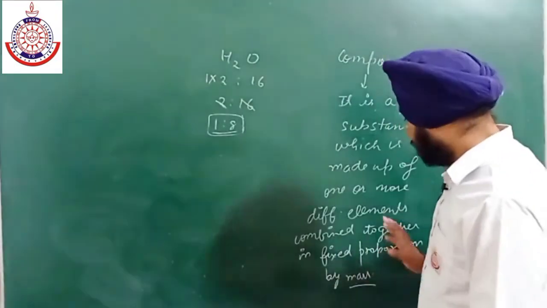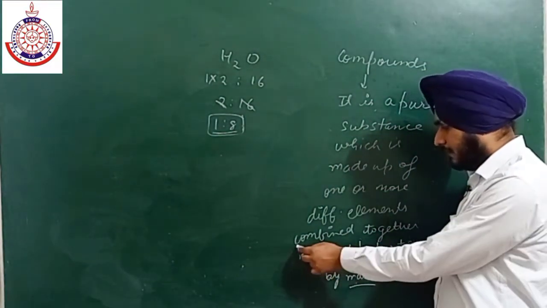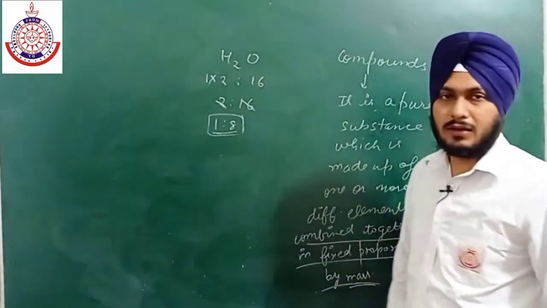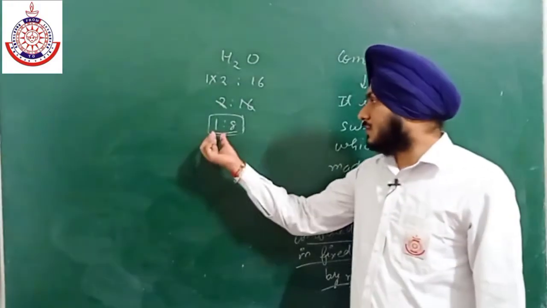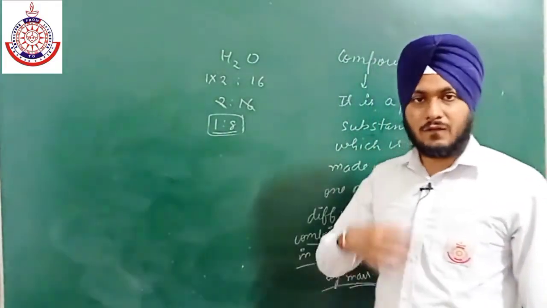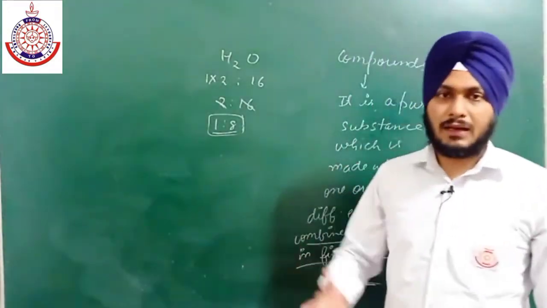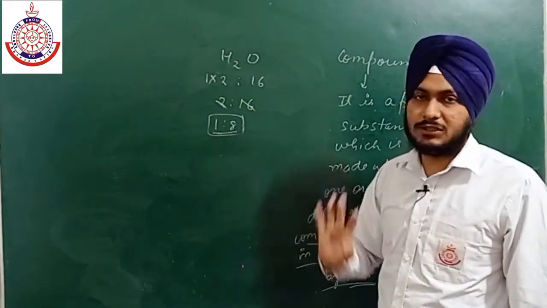This definition is incomplete if we don't mention this line, combined together in fixed proportion by mass. So without these lines, this definition is incomplete. This 1 ratio 8 is fixed. If we want to prepare water in a laboratory or by any other means, we have to take hydrogen and oxygen in this ratio.